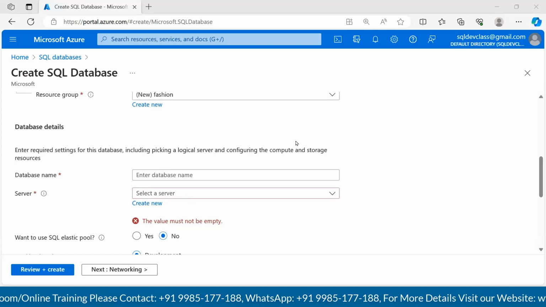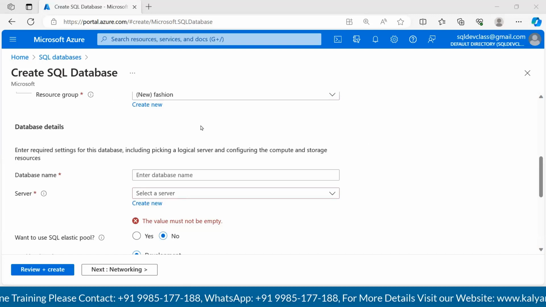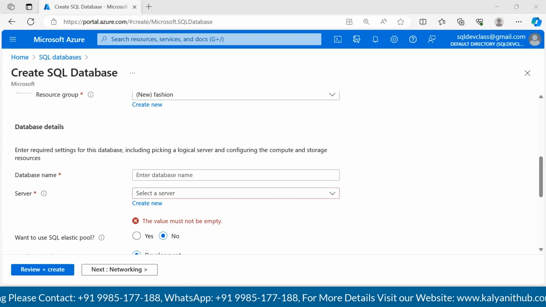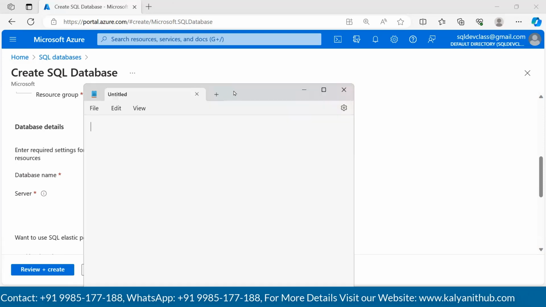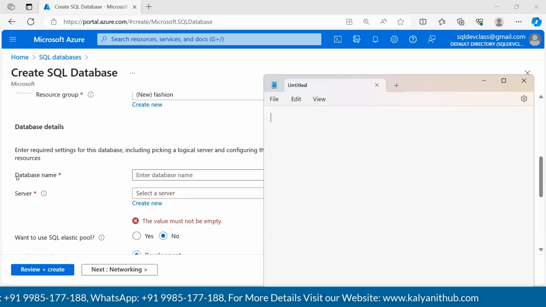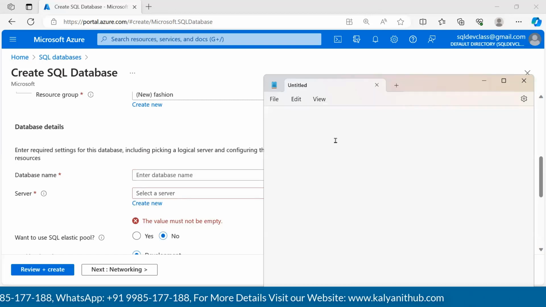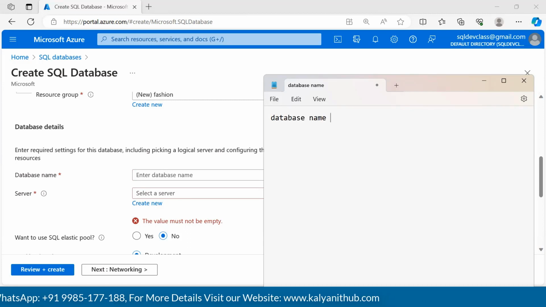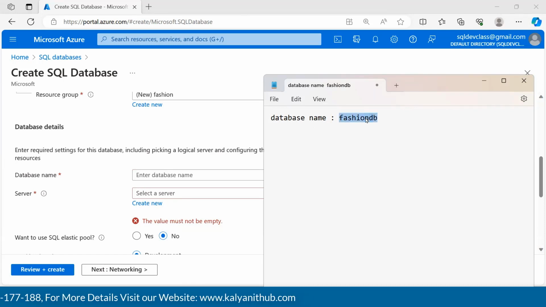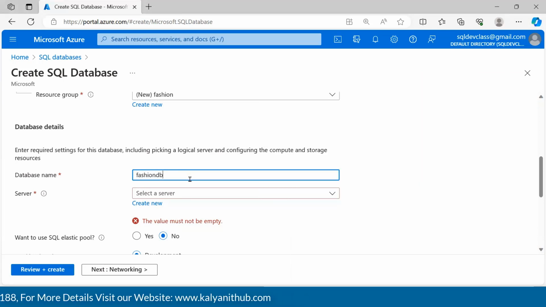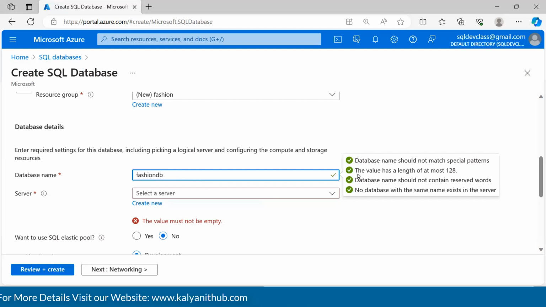By considering that as our module, I'm going to take a notepad, and we'll try to give some name to our database. I'll say the database name is fashion DB. Let me copy it. This is the name I wanted to have. See, guys, on the right hand side, you can see there is no link at all.